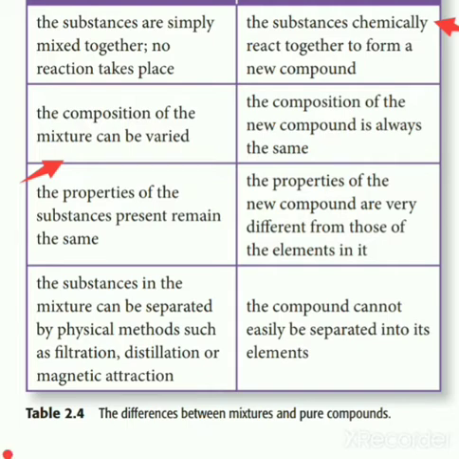The fourth possible difference is that the substances in a mixture can be separated by physical methods such as filtration. But when it comes to compounds, they cannot be separated into their elements. Take the example of salt and water, which give rise to a salty solution or a mixture.